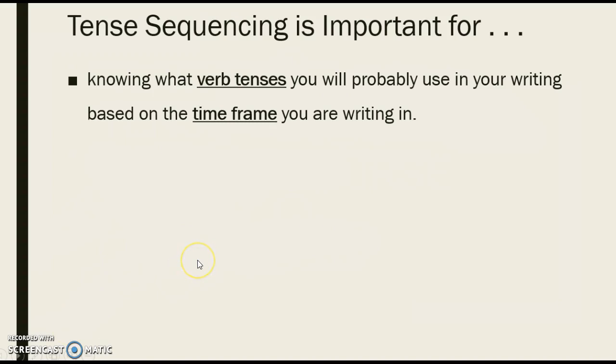So why do we need to know about tense sequencing? Tense sequencing will help us in knowing what verb tenses we'll use in our writing based on the time frame that we're writing in. So we won't be using all the different verb tenses in English in all pieces of writing or speaking. If we know the time frame, we can limit the number of verb tenses we need to use.